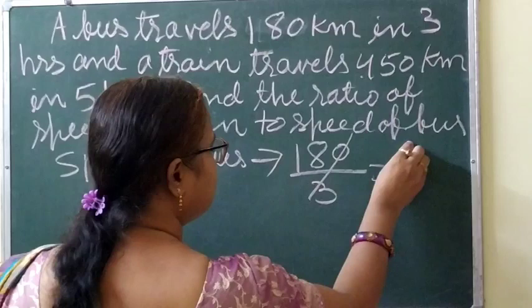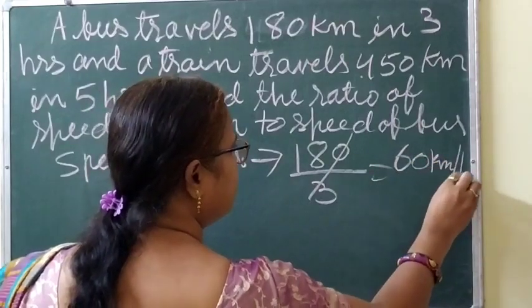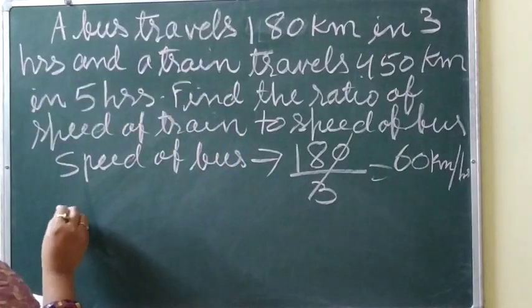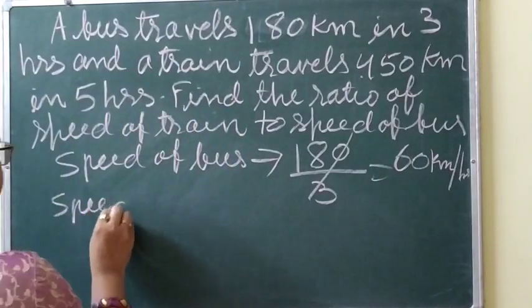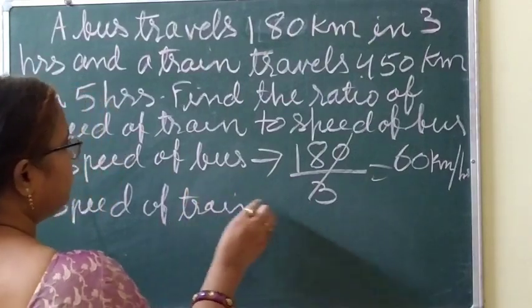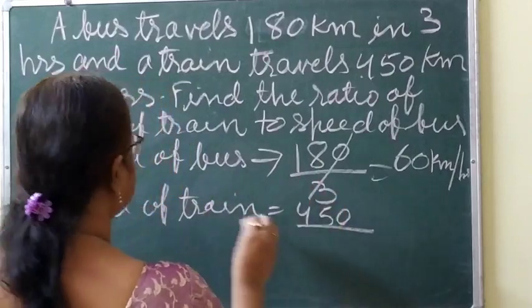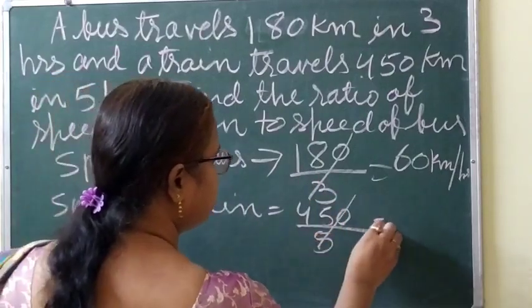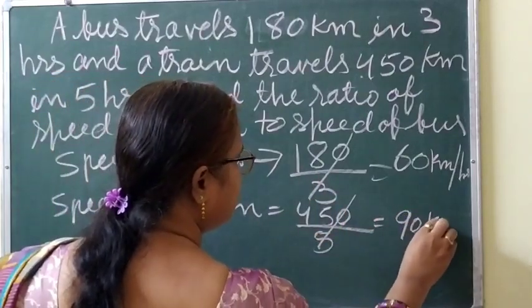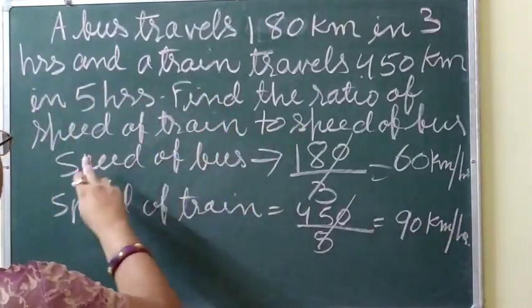So cancel it, you will get 60 kilometer per hour. And then speed of a train will be equal to 450 divided by 5. So cancel it, you will get 90 kilometer per hour.